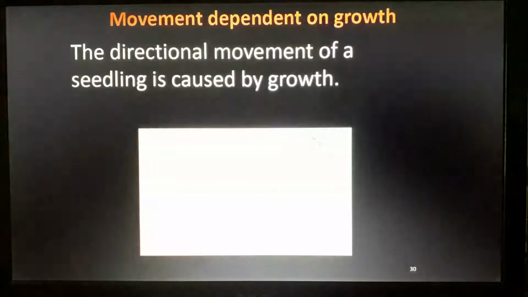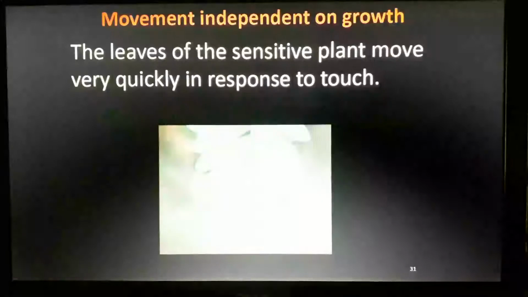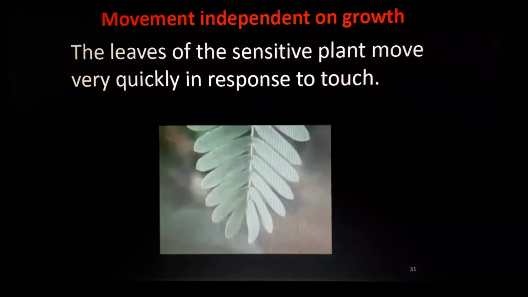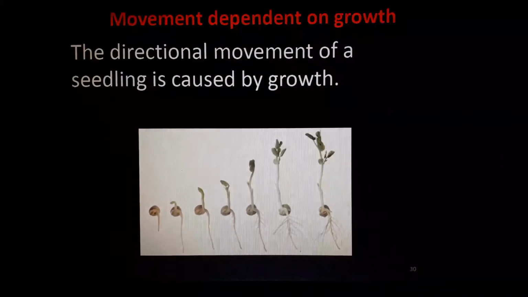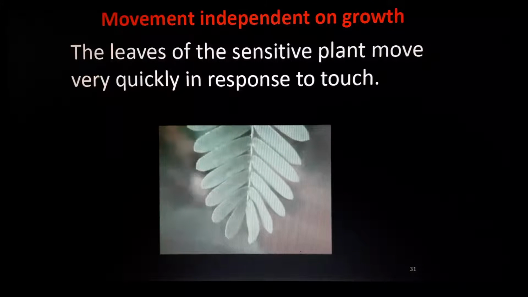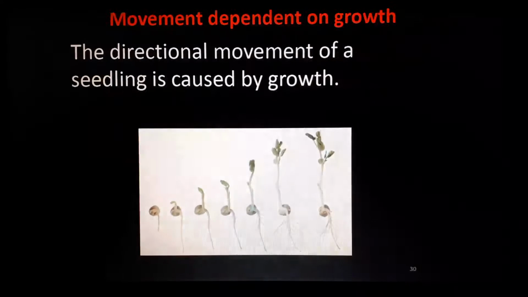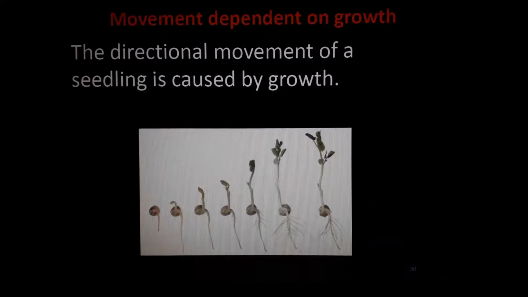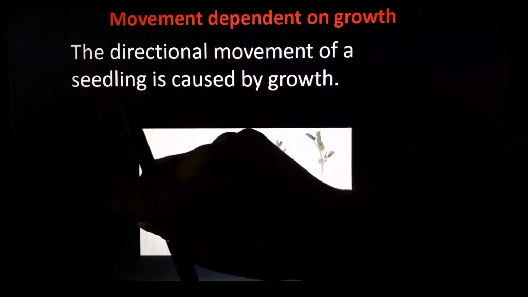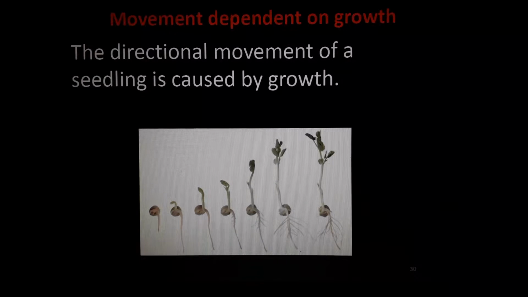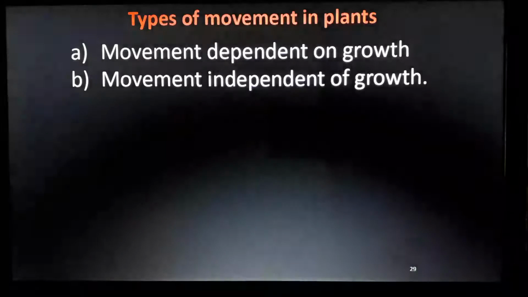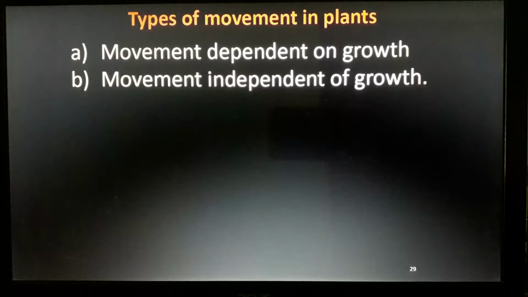Okay, that's the end of the nervous system. Next we will study coordination in plants. Leaves of sensitive plants move very quickly in response to touch. Touch me not plant, you heard this? I don't know what the local Kannada word is. It is the touch me not plant. If you touch it, it will shrink. Movement dependent on growth: directional movement of a seedling is caused by growth. Seedling means the tiny seed from which a huge plant comes out. All these things are hormonal processes, and that we will study in the next class.